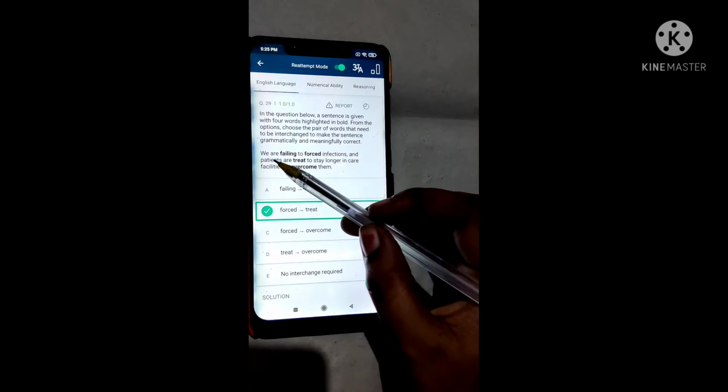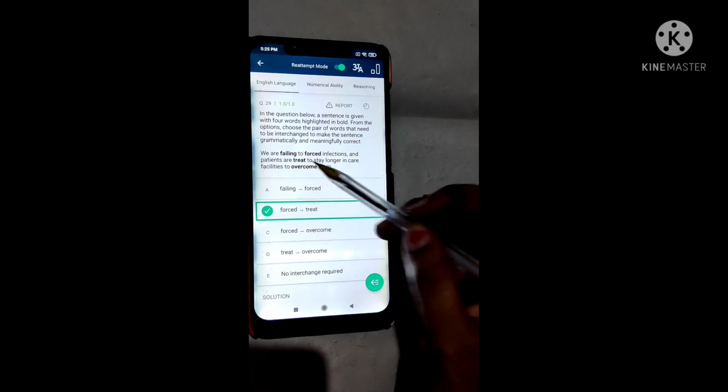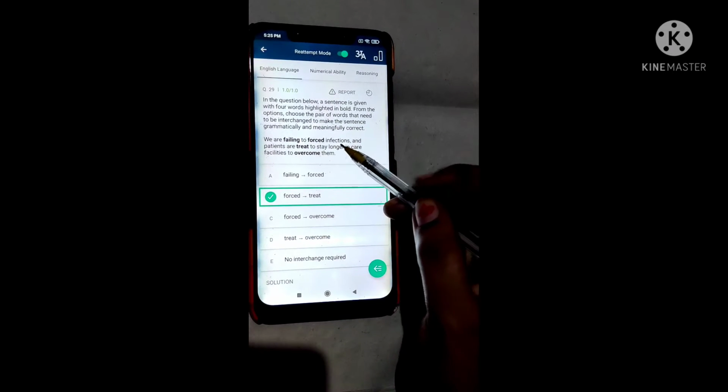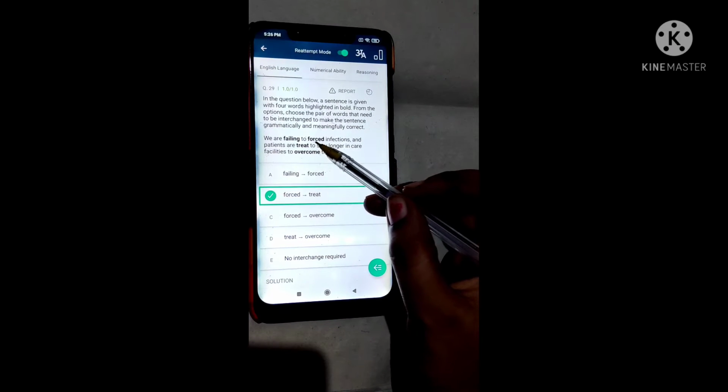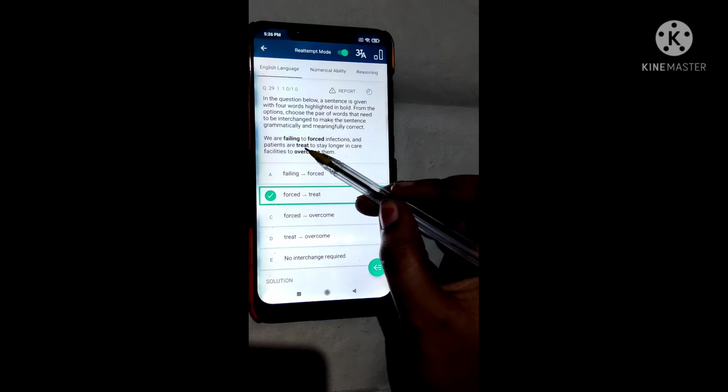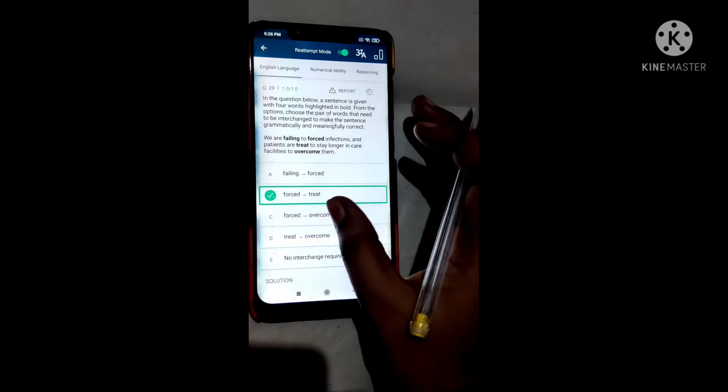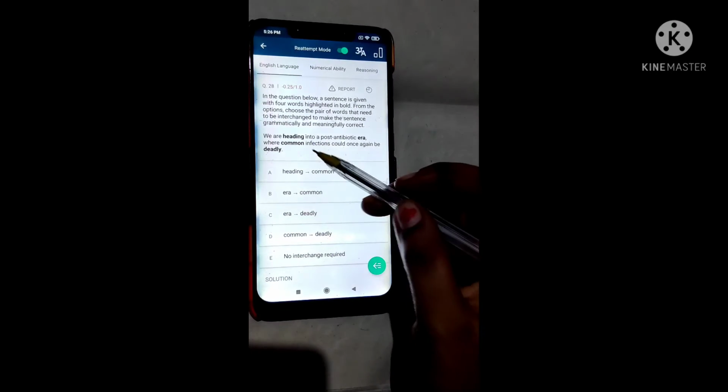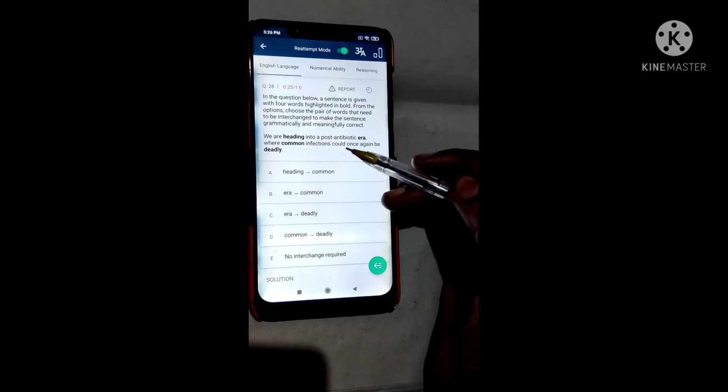Next we go to: we are failing to forced infections. Because 2 plus V1 form is present here, but it's 2 plus V3 in the form. That's why forced is interchanged with another. So we are failing to treat infections, treat is the correct word. And next, this question I made a mistake, guys.